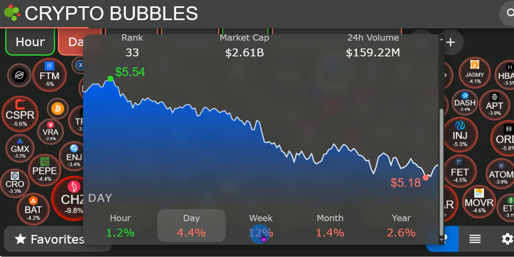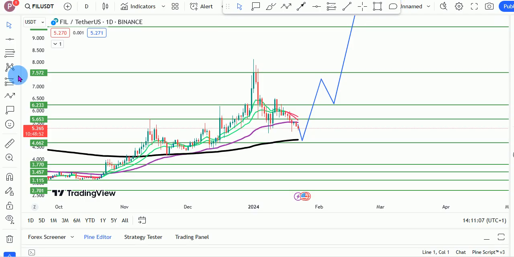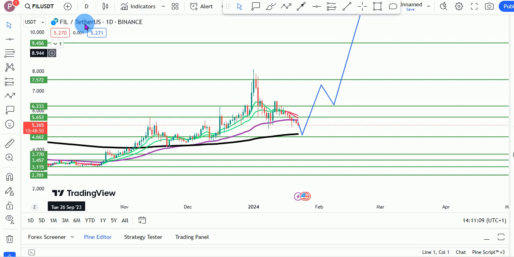Right, so for Filecoin for the week we are down about 12%, and in the last 24 hours we are down 4.4%. And without further ado, let us flip to the chart. We are on the chart right here for Filecoin versus the USD. We are on the daily time frame. Binance is the data source, right?